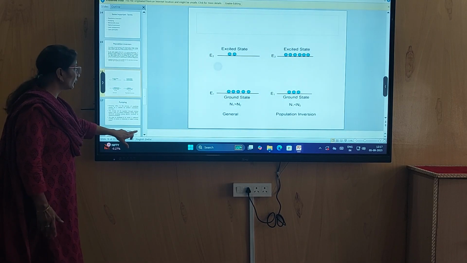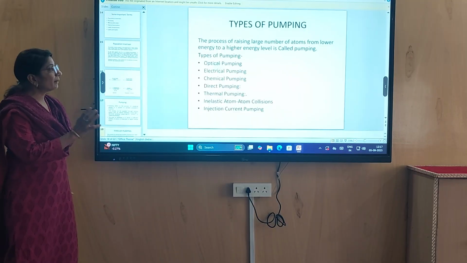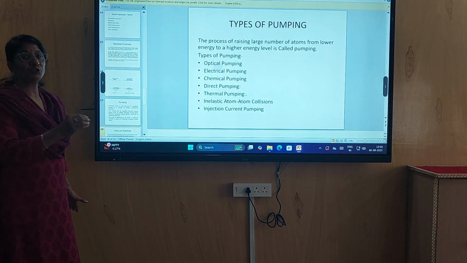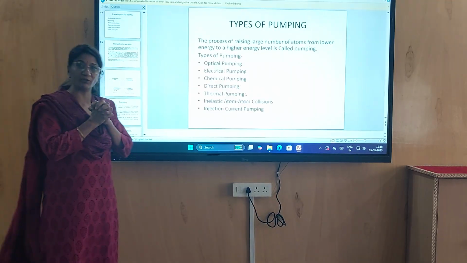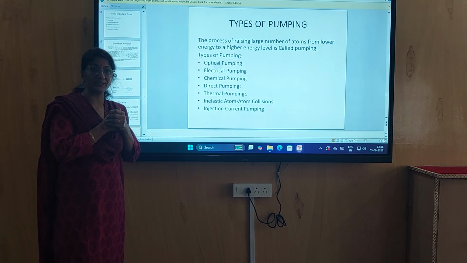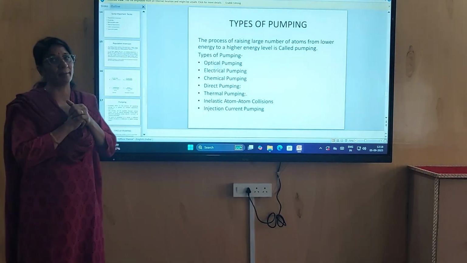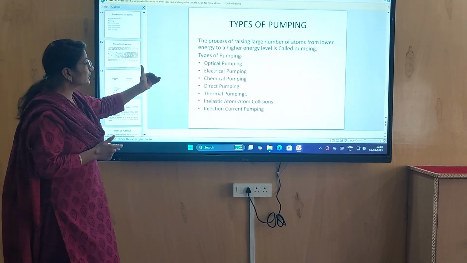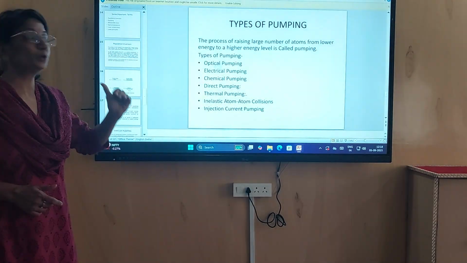Now we will study what pumping is. There are many types of pumping, and pumping is the process in which we create population inversion. To achieve population inversion, we have to perform a process on the device, and that is called pumping. Pumping is the process of raising a large number of atoms from a lower energy level to a higher energy level.